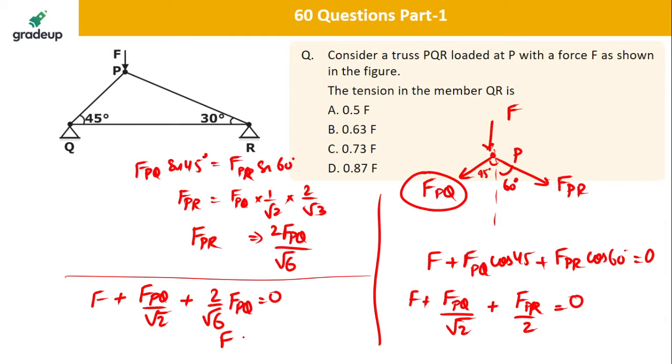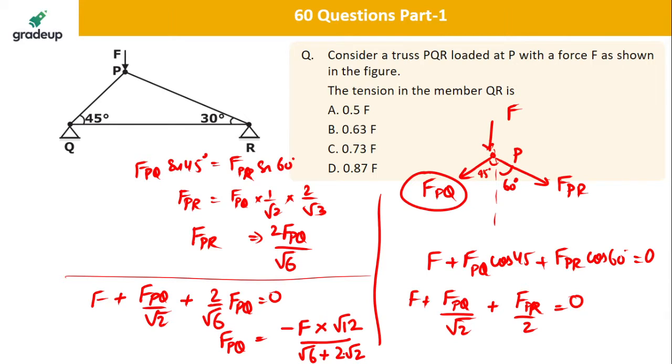So from this I am getting FPQ is equal to minus F into root 12 divided by root 6 plus 2 root 2.